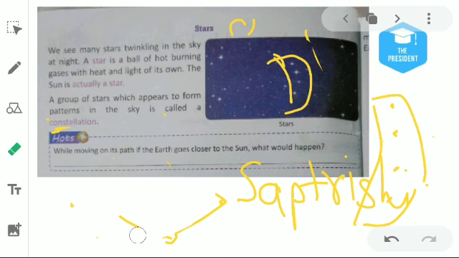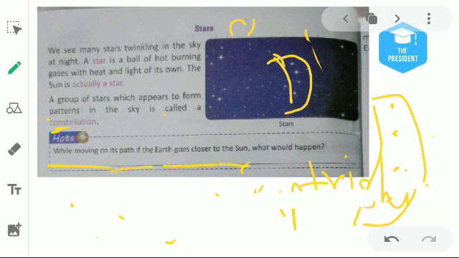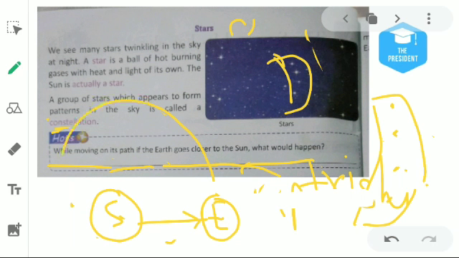Okay, here is a question for you. While moving on its path, if the earth goes closer to the sun, what would happen? They are asking: here is the sun, and here is the earth. Earth is the third planet. Suppose it is moving around the sun along a path known as an orbit. The question is asking, what if this gravitational force ends and the earth is pulled too close towards the sun, meaning the distance decreases and the earth is coming in, then what will happen?